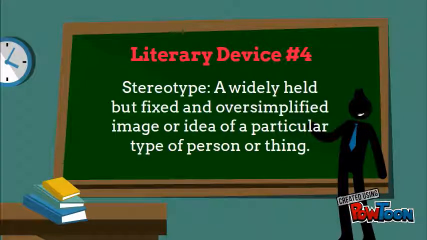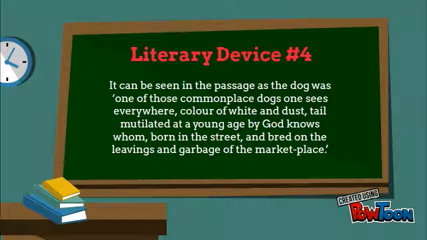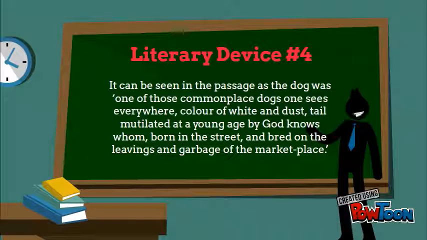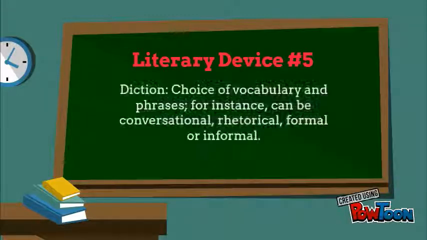used stereotypes to give readers a better picture of the town where the story took place, Malgudi. He used stereotypes to describe what was a normal sight in town as a way to describe the place. Lastly, R.K. Narayan used diction.